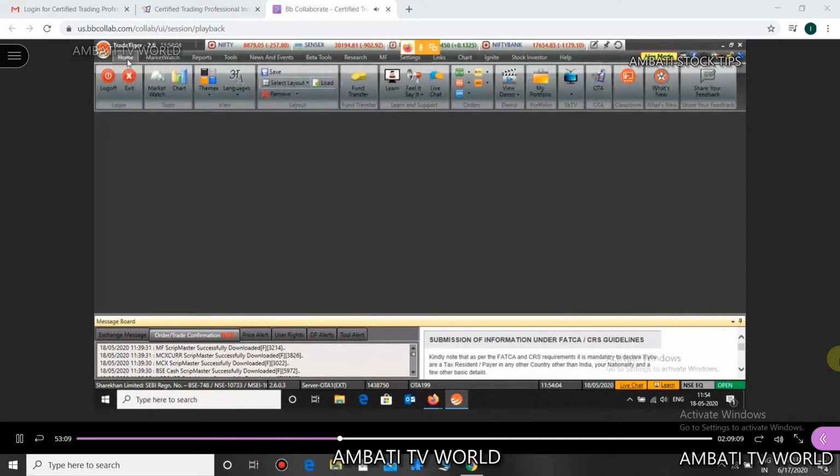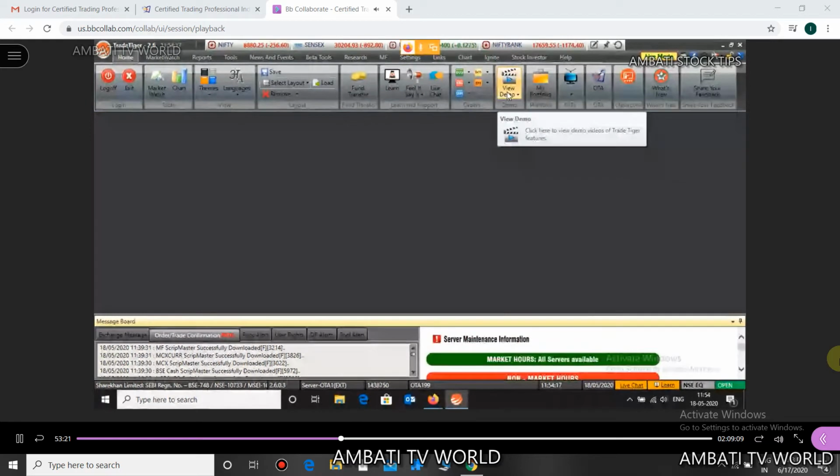Now after fund transfer, there is one thing that I want you guys to understand, which is this view demo. Can you see here view demo? These are the updated timings, Rekha ji. Yes, these are the timings that we follow. Can everyone see this view demo here?